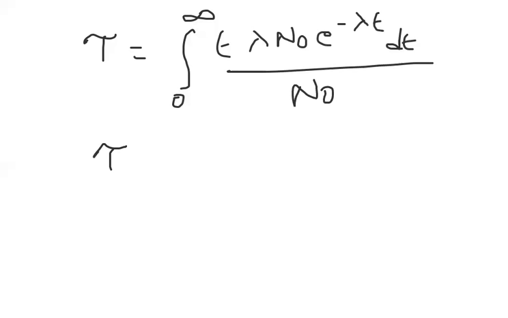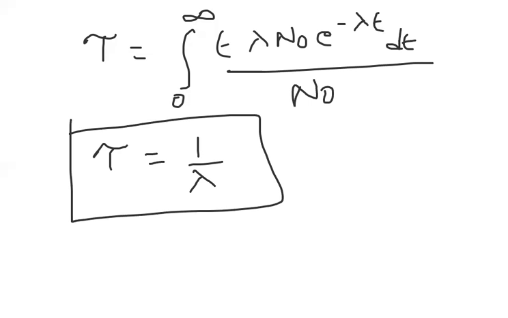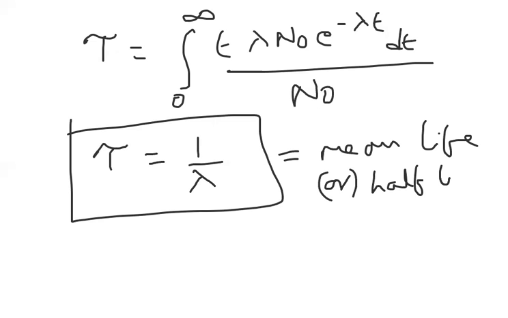Directly I am giving the value: if you integrate this, finally we get tau equal to 1 by lambda. This tau is called mean life.